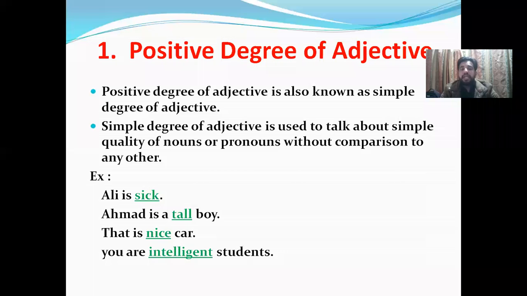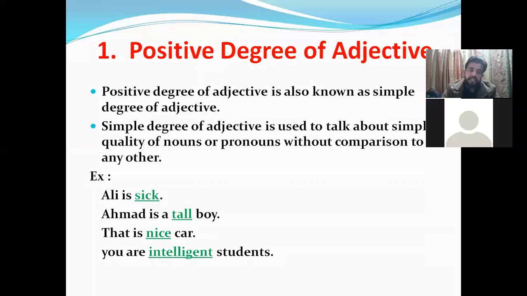Likewise, we can see an example on the screen. You can also see, Ali is sick. So we are simply talking about Ali. This sick is telling us about Ali, and it is not showing any higher or weaker quality. It is simple degree. Like Ahmad is a tall boy, so tall is a simple quality of Ahmad, and we are not comparing Ahmad with any other noun. Like, that is a nice car. So nice is also simple degree of adjective or positive degree of adjective. That is simply telling us about a car, how the car is. But it is not used for comparison, and it is not the higher or highest form.